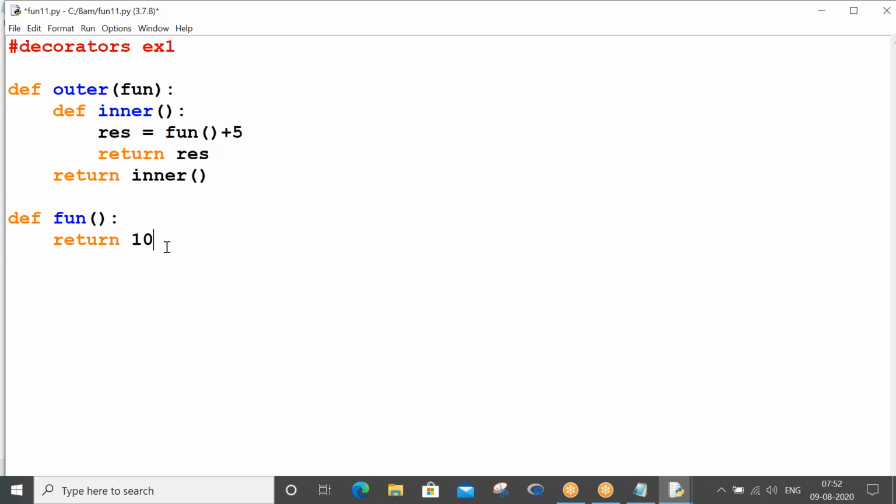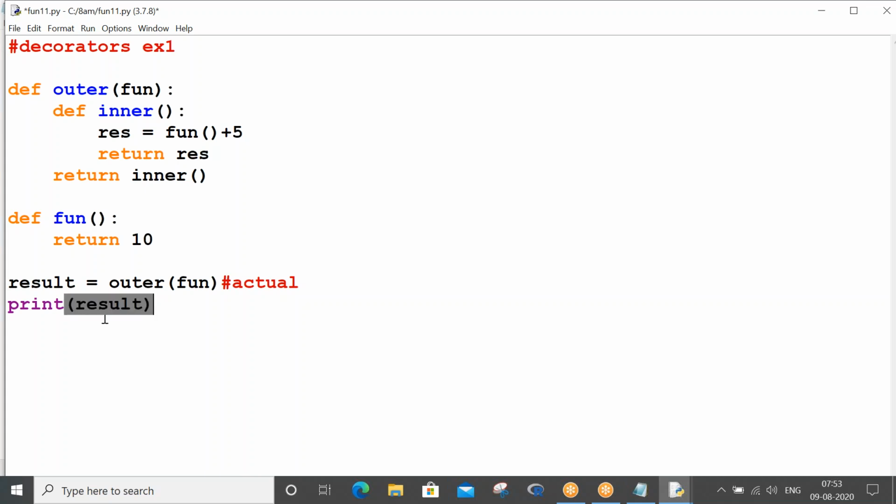Now what I have to do is call my outer function, right? So here what I am going to pass is the actual parameter. Here you need to pass your function. Do you put open and close brackets, or do you straight away call with the function name? We just put fun, that's it. Whenever you are passing a function as a parameter, at the time of calling you put only its name.